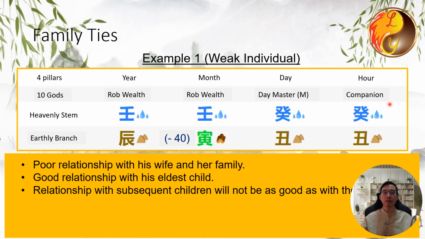Finally, the hour pillar represents the children palace. The upper character of the hour pillar represents the eldest child, which is water, a favorable element. He will have a good relationship with his eldest child, who will be dutiful and supportive. The lower character of the hour pillar represents subsequent children, and if it is an unfavorable element such as earth restraining water, the relationship with the subsequent children will not be as good as with the first child. You can compare your own Bazi chart to see how your relationships with your family members are.